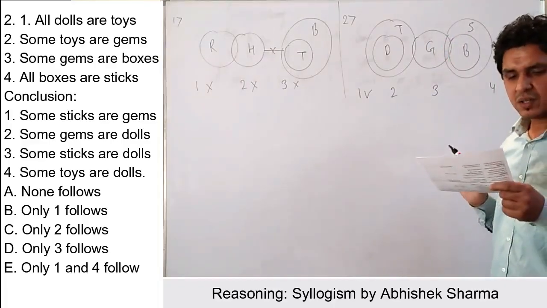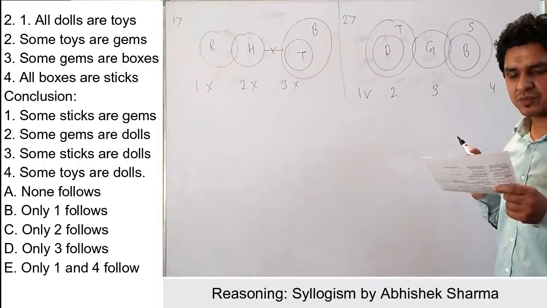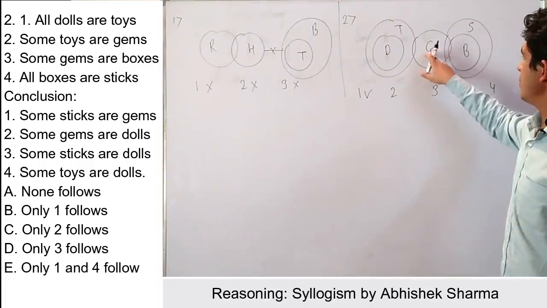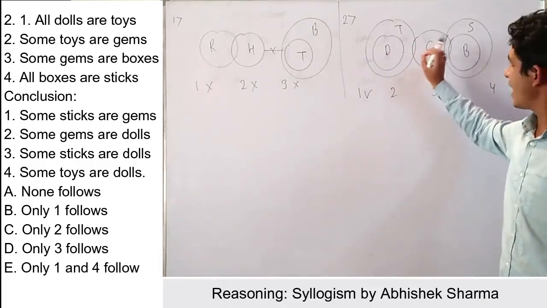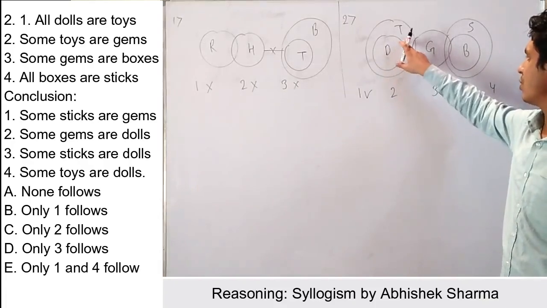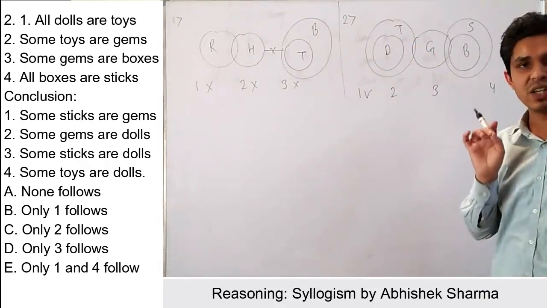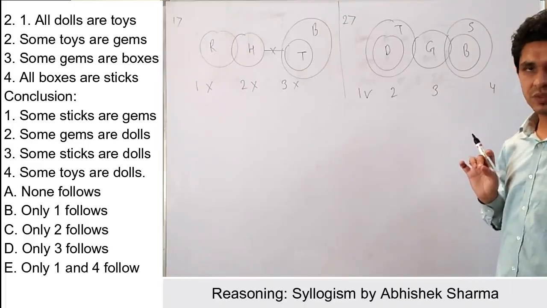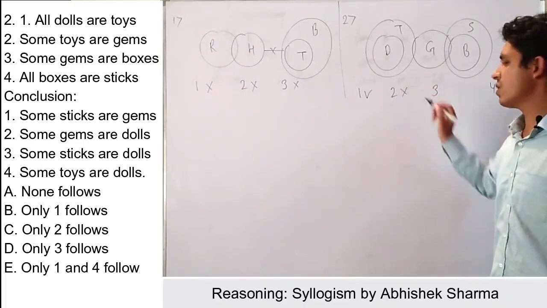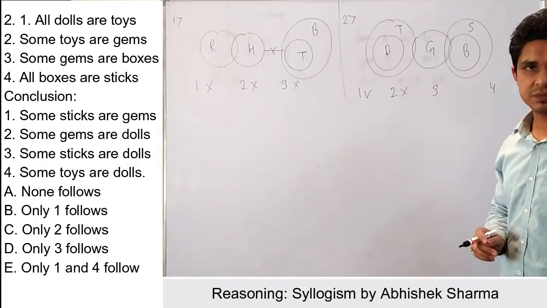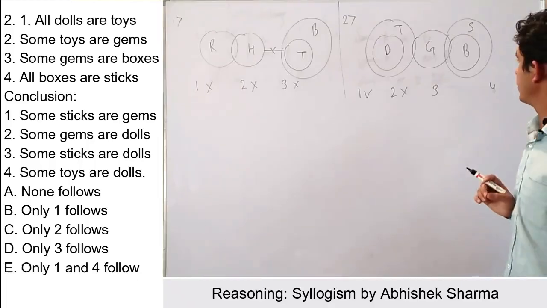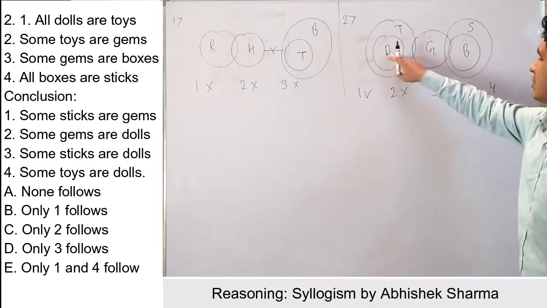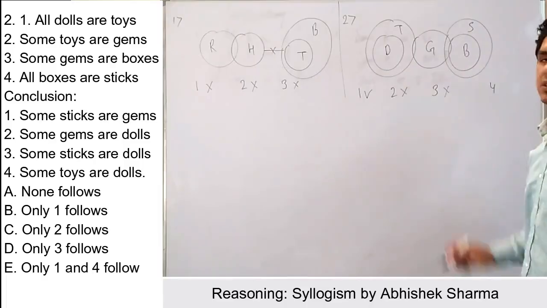Okay, my second conclusion is some games are dolls. So games is here, doll is here. Some games are dolls. This can be true if we draw dolls here, but this is not definitely true. Therefore, we will mark it as a false statement. Okay, my third statement is some sticks are dolls. So sticks and dolls. This statement will be definitely false.